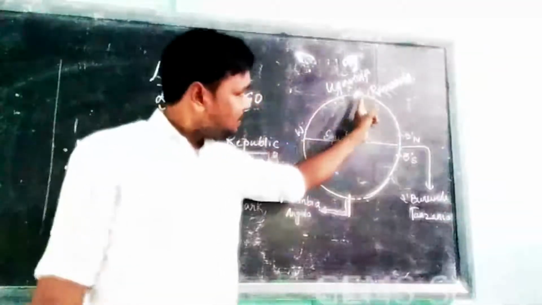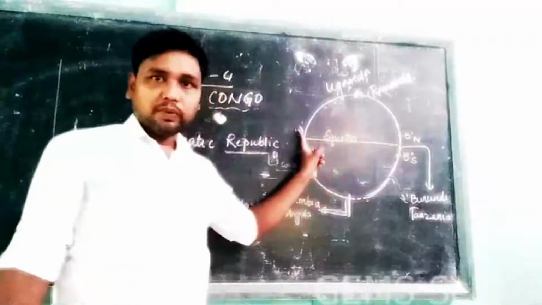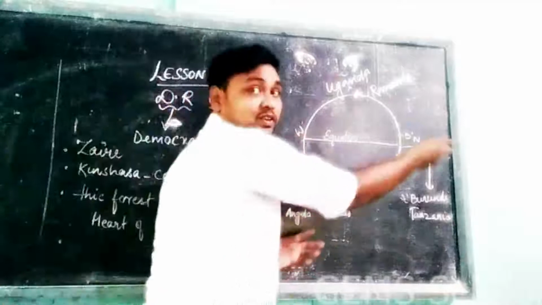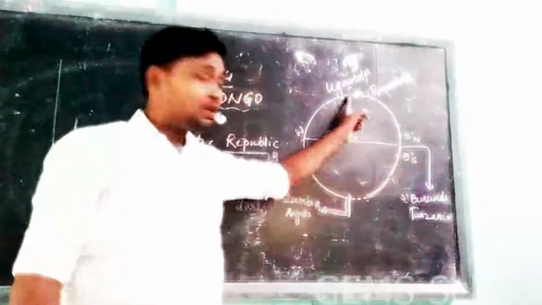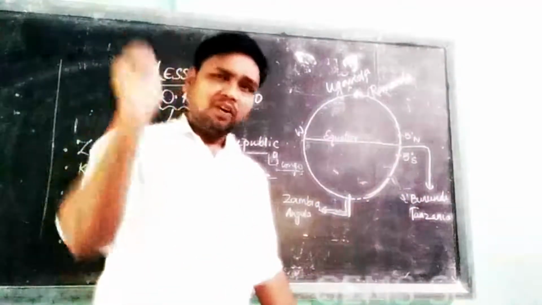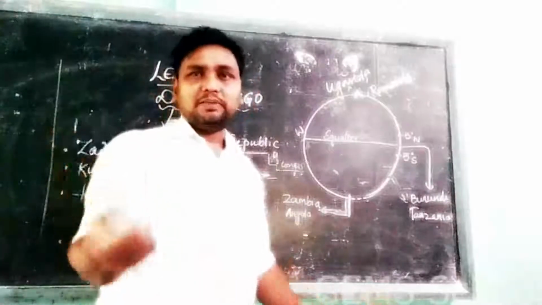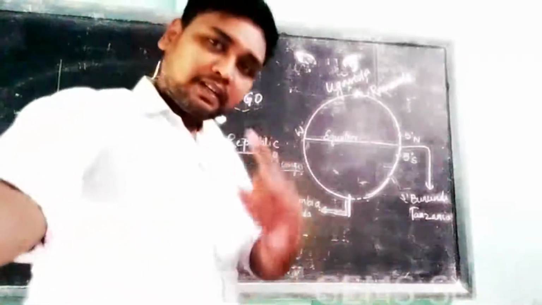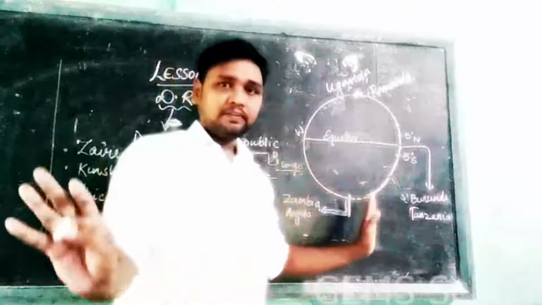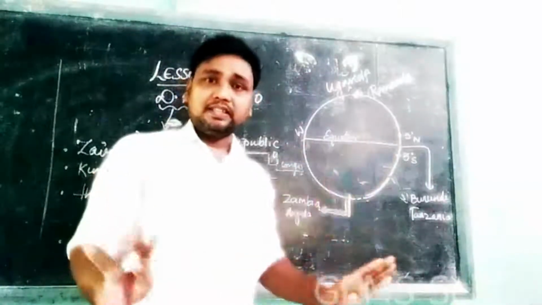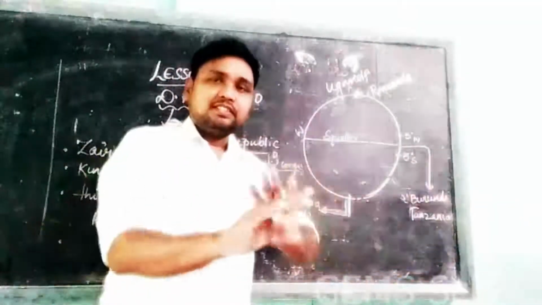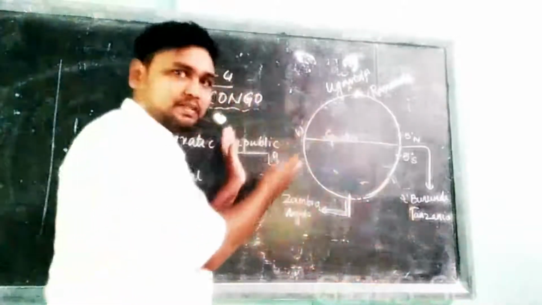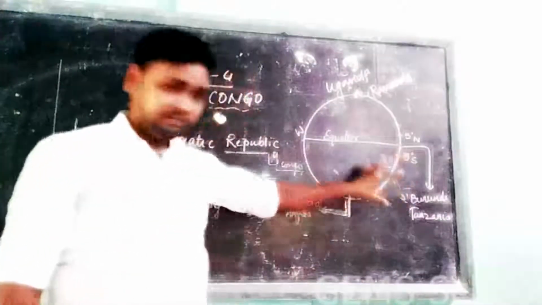Right hand side is always east. So east, west, north, south. I am always telling you this, whether you are remembering or not, I don't know. But you have to remember, there is no other way. Unless you understand this, you will never understand geography. This comes under geography.